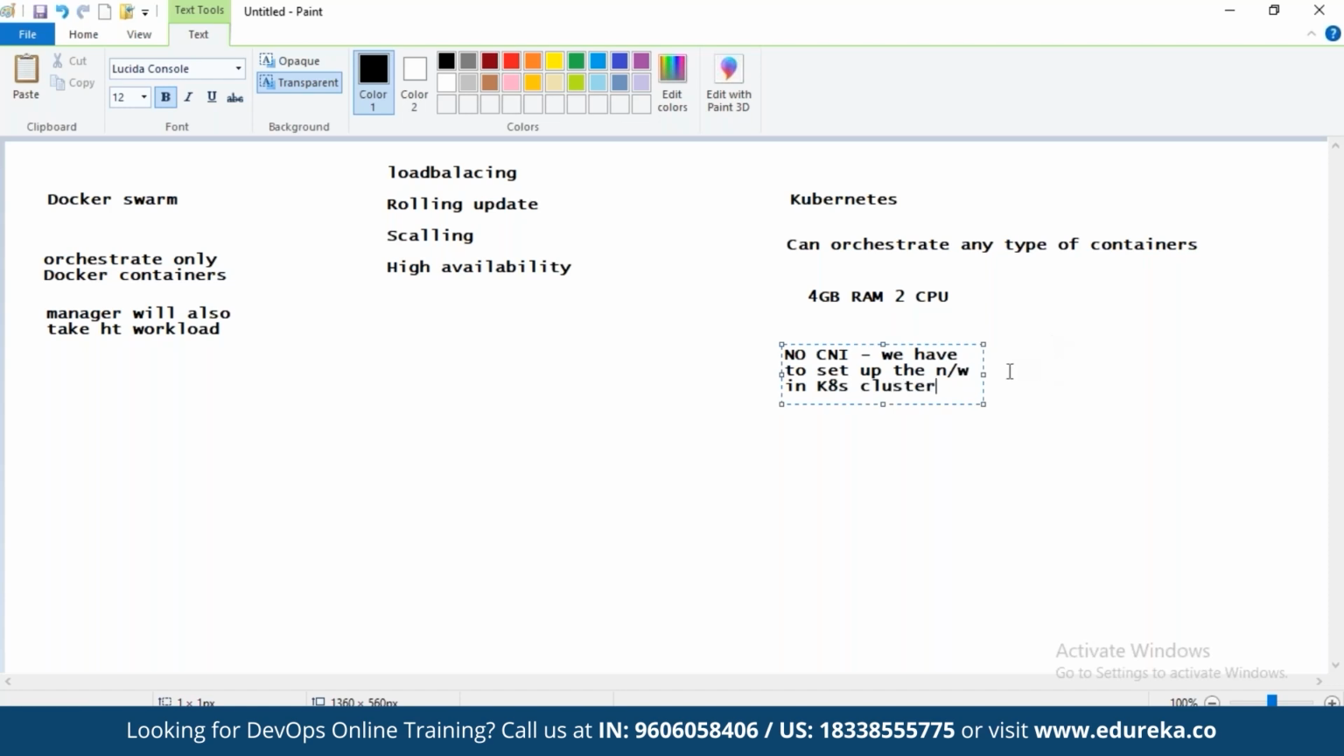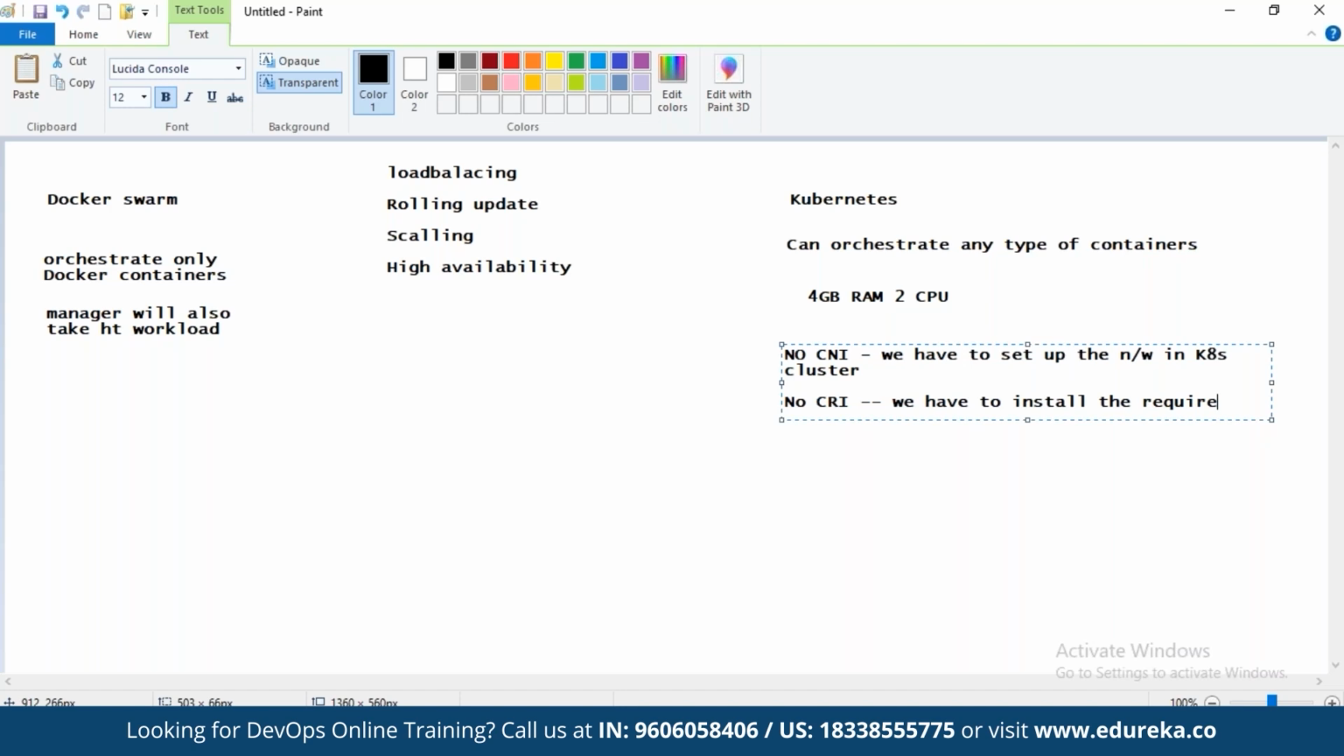What is K8S? It is a short form of Kubernetes, friends. Between K and S, there are 8 characters. That is why the short form K8S, just for your information. Okay, no container network interface. There is no container runtime interface. We have to install the required container tool also. Everything we have to do in Kubernetes, friends.